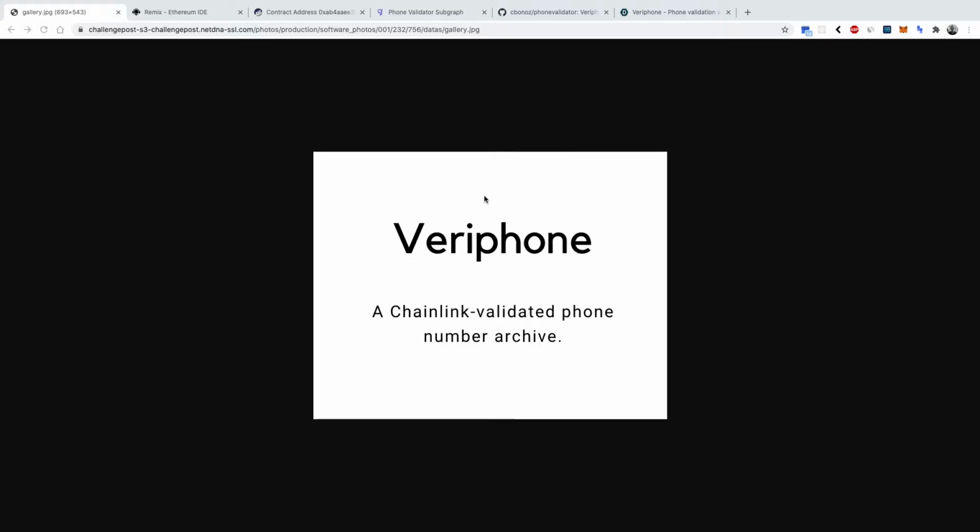So to solve this, I created an app called Veriphone. I think before we had yellow books, which for those of you that are old enough, you would essentially have a catalog of every single phone number where it linked to. But I wanted to leverage both the ability to index with The Graph and Chainlink to make API calls to create the world's first Chainlink index of phone numbers, to do automatic lookups and have it preserved on the blockchain whether or not phone numbers are valid and where they originated.